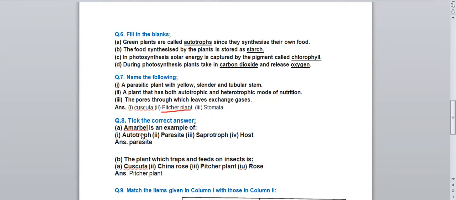In question number 8, 4 options are given. Tick the correct answer. Among the 4 options, we have to choose the correct answer. Amarbel is an example of autotroph, parasite, saprotroph or host. Amarbel is an example of parasite because it depends on a living organism for its food. Second question is the plant which traps and feeds on insects. Which plant feeds or traps on insects? Insectivorous plant. And the example of an insectivorous plant among these is pitcher plant. So the correct answer is pitcher plant.